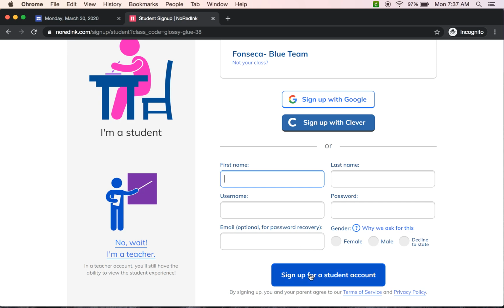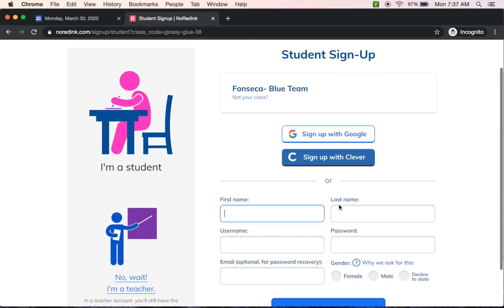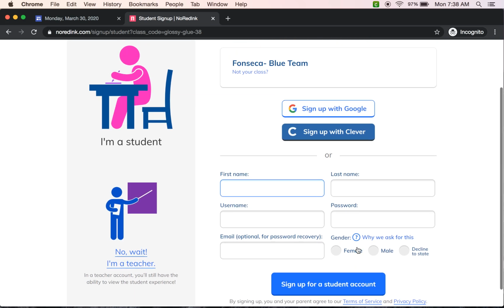And then you're going to sign up for student account. Make sure to choose female, male, or decline to state. Decline to state just means you don't want to say it. Okay. And then you're going to sign up, and it should take you to what you need to do. If you are not going to remember your username and password, write it down as soon as you create it. That way you don't forget.